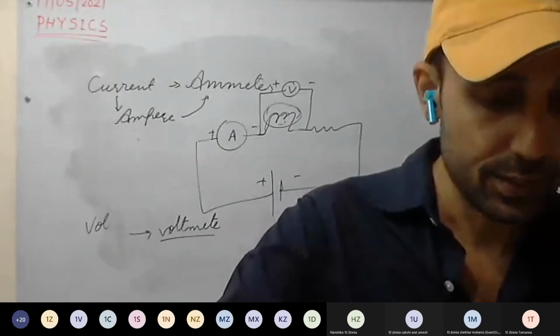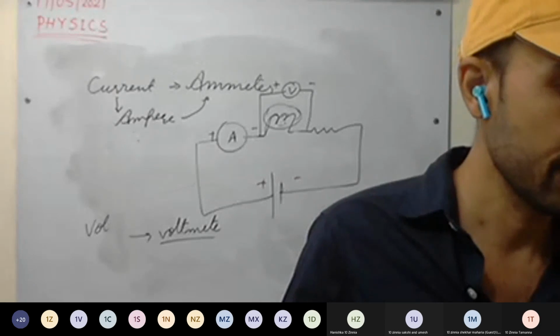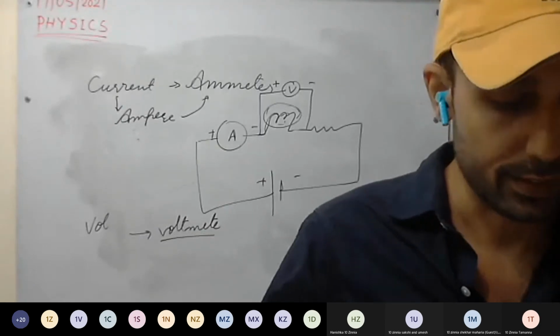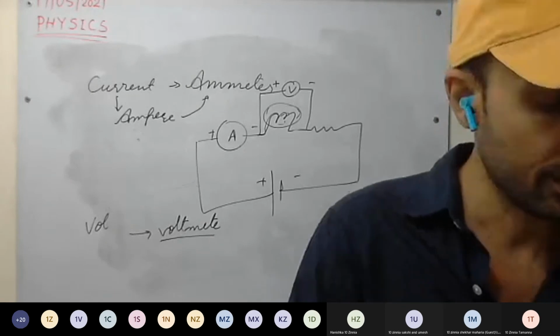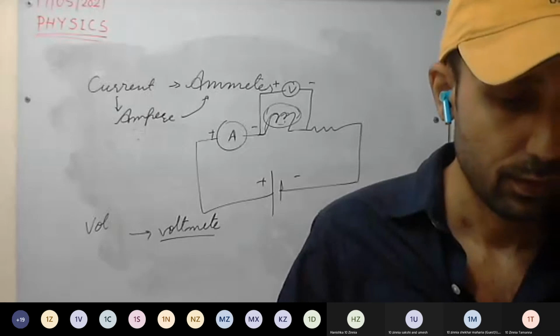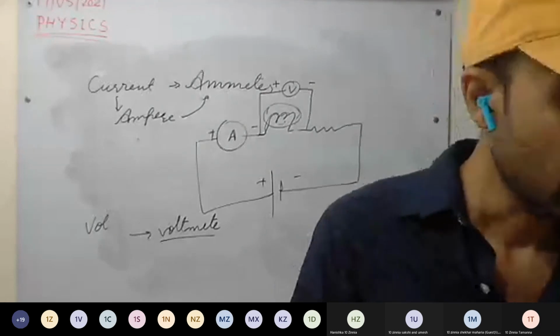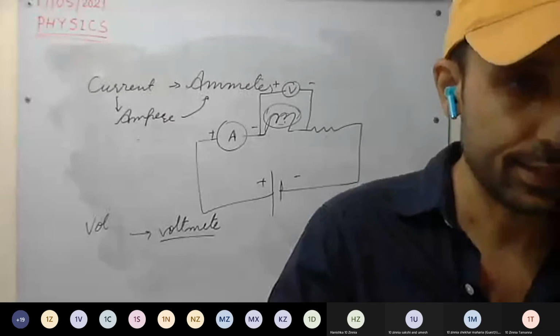So next time we will discuss potential difference and its unit. Then we will start resistance. Most of the chapter is dedicated to resistance and conductivity, conductance. Okay, we will end it here. Please do revise whatever we studied. If you have any doubt, you can ask in the next lecture.